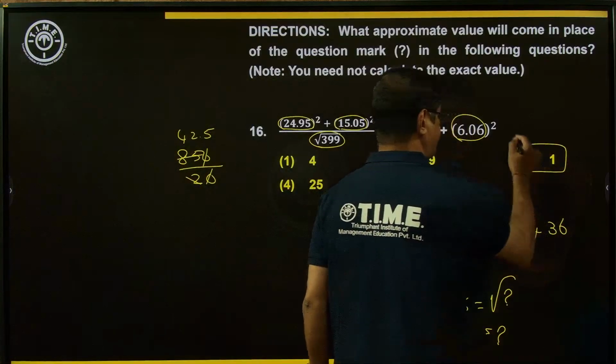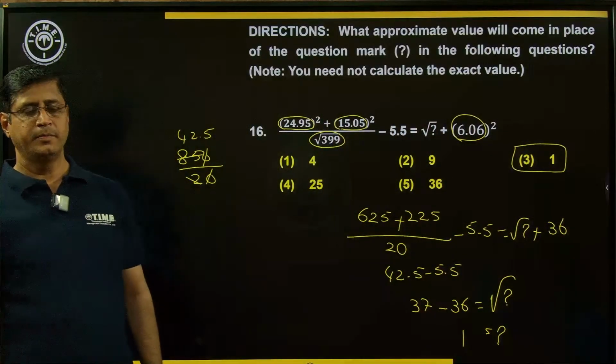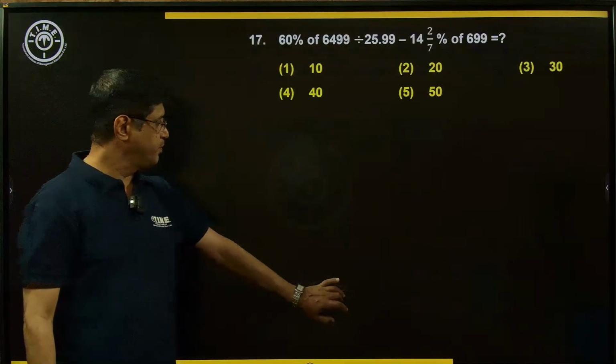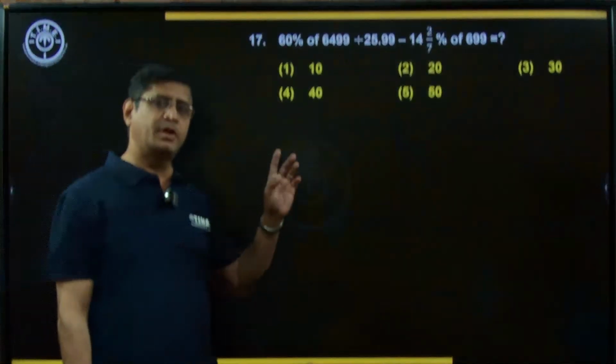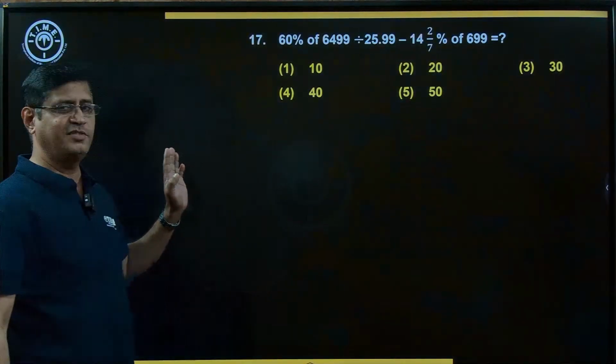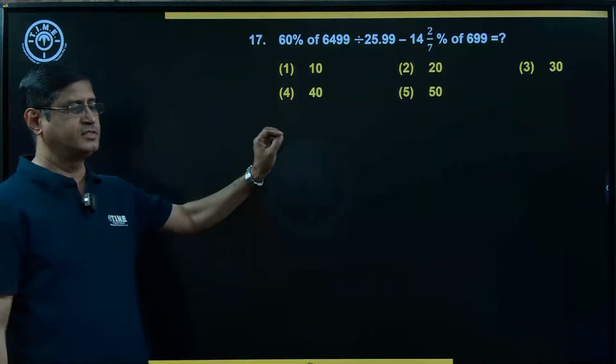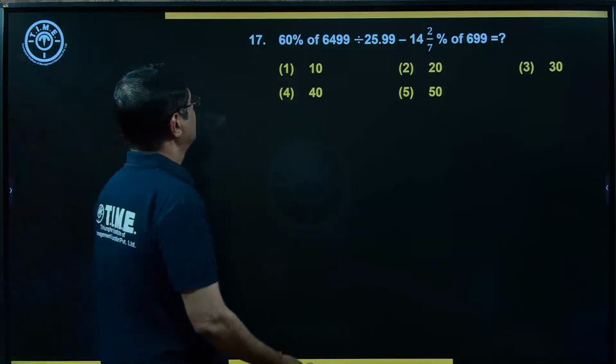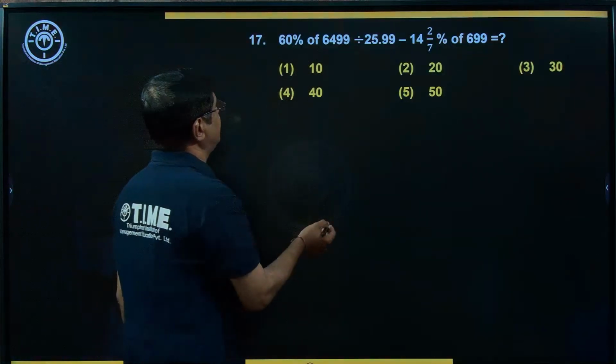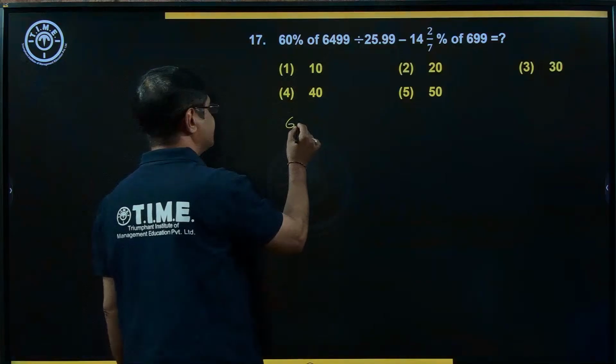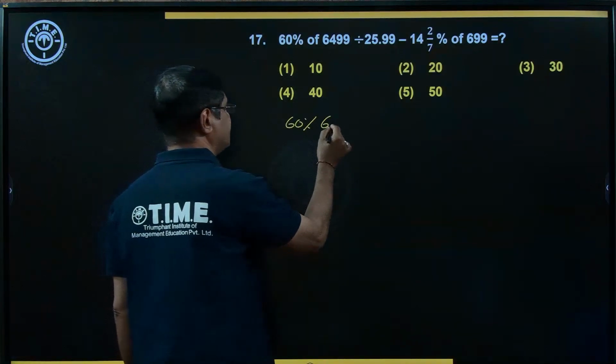Option choice 3. Okay. Now, moving to the next example. My dear students, remember approximation is the area you need to try first. First priority, just give it to approximation. Now, 60% of 6,500.